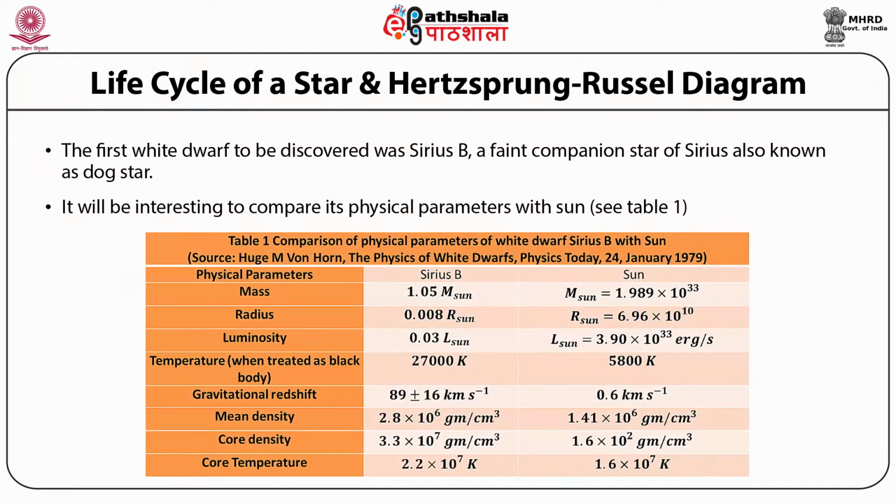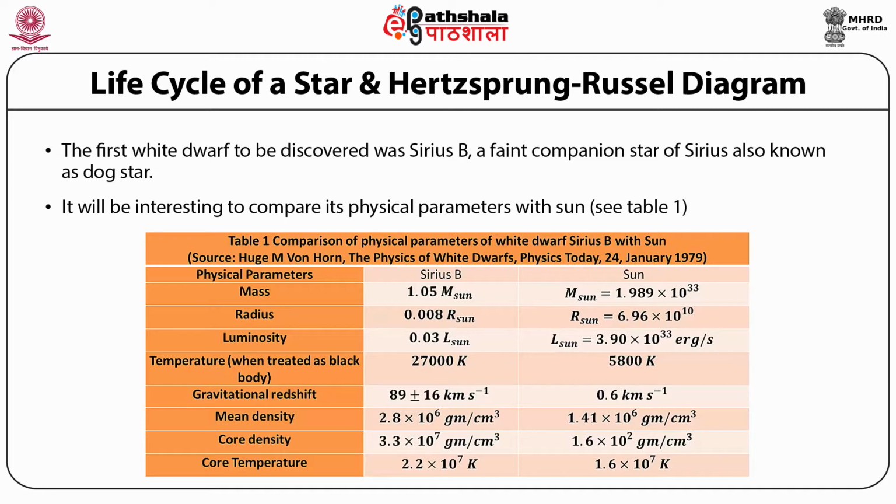Mass: Sirius B has a mass 1.05 times the mass of the Sun, where the mass of the Sun is 1.989 times 10 raised to the power 33 grams. Radius is equal to 0.008 times the radius of the Sun, where the radius of the Sun is equal to 6.96 times 10 raised to the power 10 centimeters.